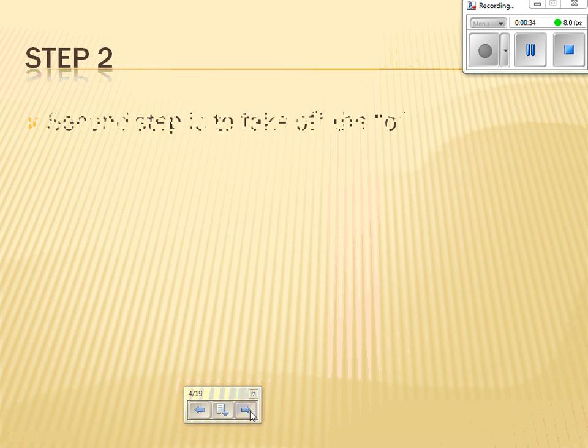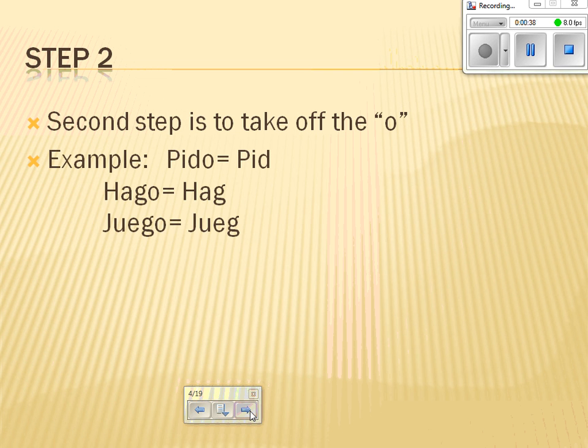Step 2. The second step is to take off the O. For example, pido to pid, hago to hag, juego to jueg.